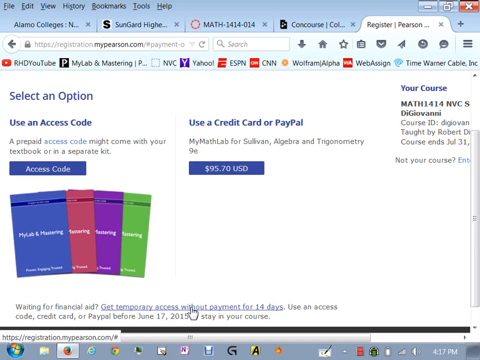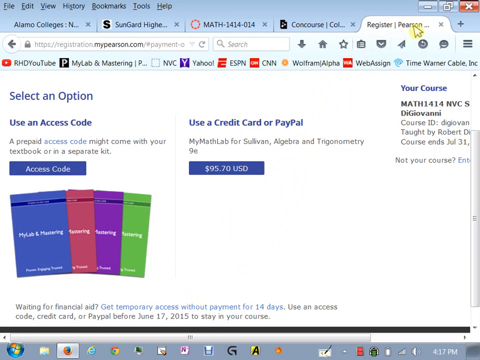And I actually recommend you do this either way before you pay at all. That way, you can give this class a good week try before you commit yourself to it. And so, go ahead and do that. Then within the 14 days, it'll keep reminding you, you need to pay, you need to pay. And the important thing is that you pay within that deadline. If you go past that deadline, things get chaotic. Sometimes students lose everything they've done online because they have to create a new account, and it's a mess. So just make sure if you do this temporary access that you do pay it off before the deadline.